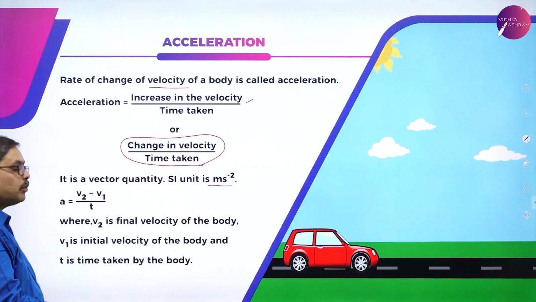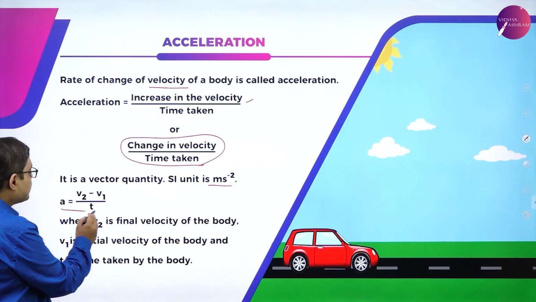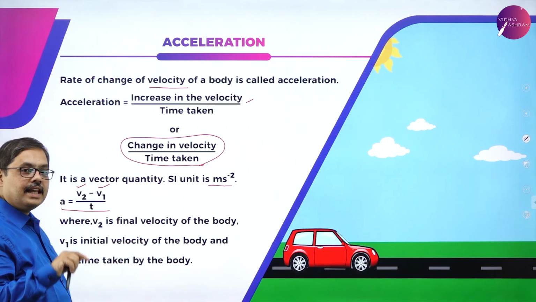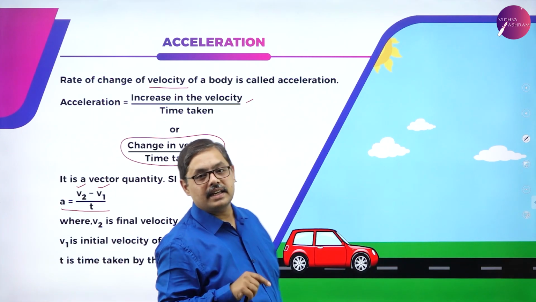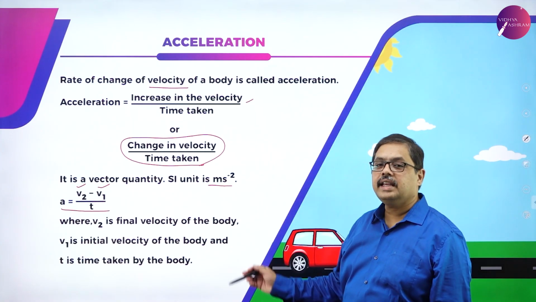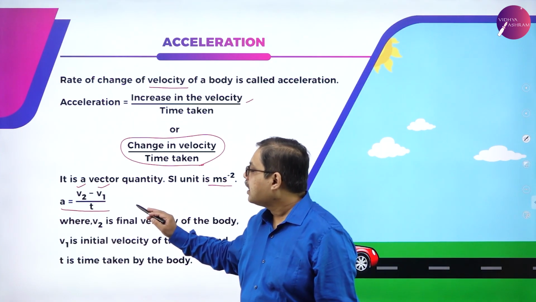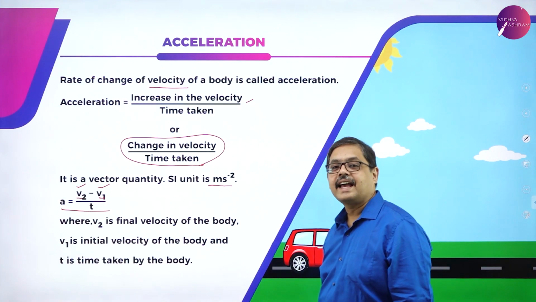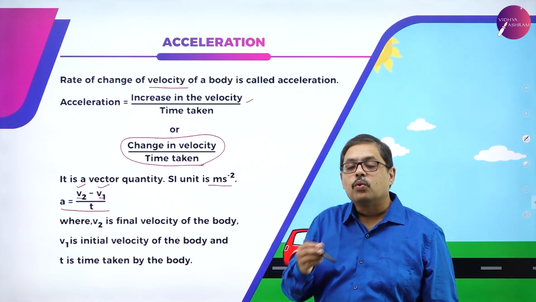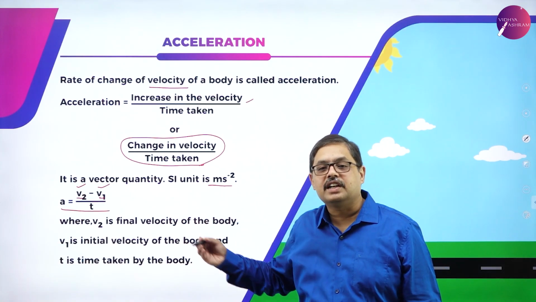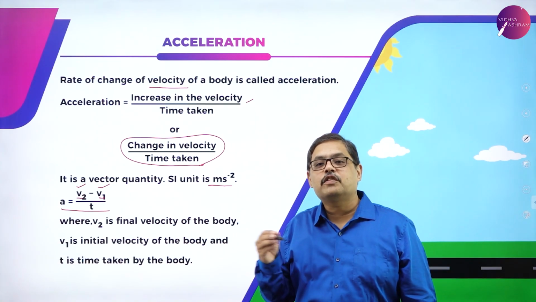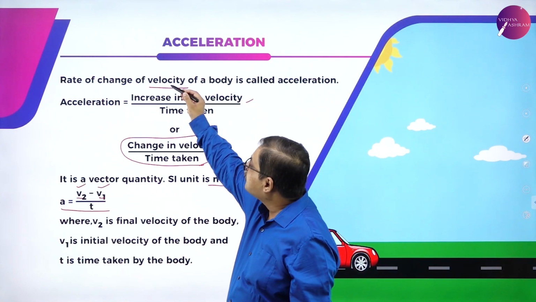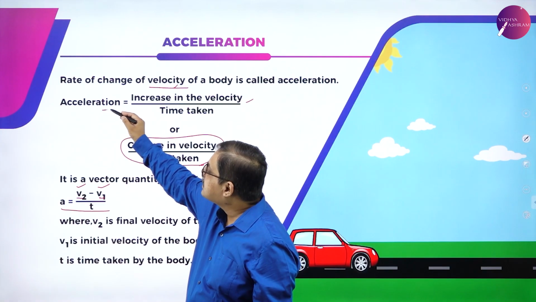It is given by the equation A is equal to V2 minus V1 by T, where V2 is the final velocity, V1 is the initial velocity or the velocity at the starting point, and T is the time taken by the body to travel from V1 velocity to V2 velocity. So this is acceleration. Please remember, whenever a body changes its position, it is called displacement. Rate of change of displacement is called velocity. Rate of change of velocity is termed as acceleration.